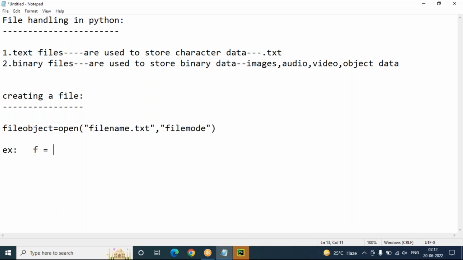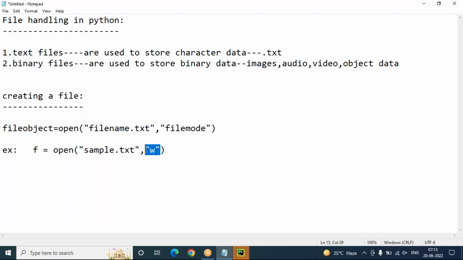I'm taking f, but you can take any object name. Open is a method. The file name can be any name you like, for example sample.txt is my file name with extension. The file mode is w mode, I'm taking w. So this is the way to create a file in Python programming. f is a file object, open is a method, sample.txt is my file name, and w is the file mode.